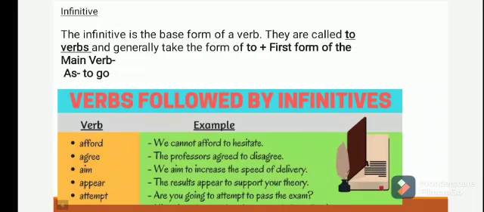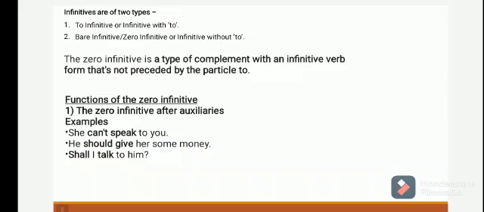Afford: we cannot afford to hesitate. Agree: the professor agreed to disagree. Aim: we aim to increase the speed of delivery. Appear: the results appear to support your theory. Attempt: are you going to attempt to?